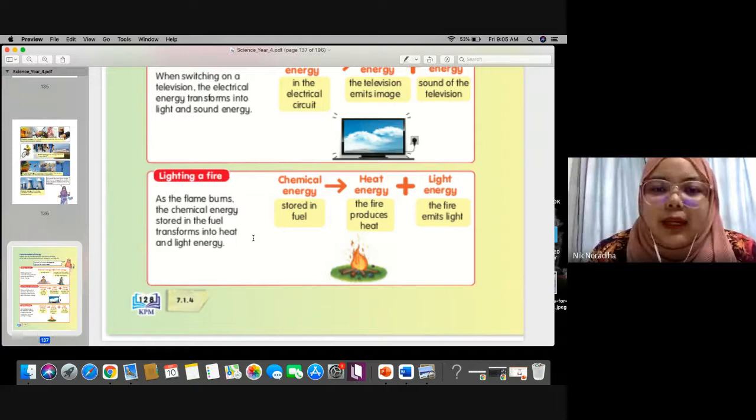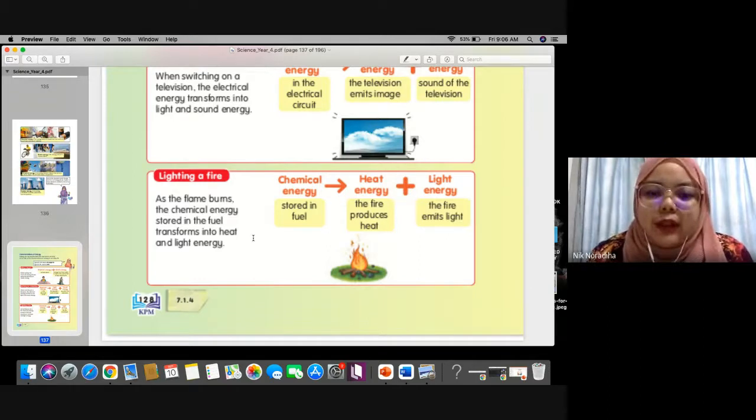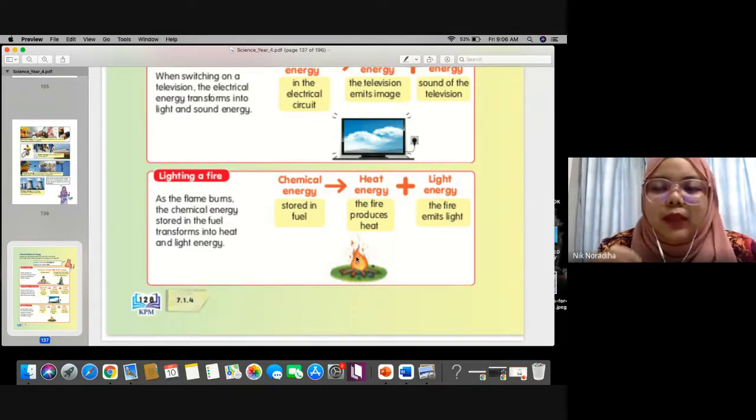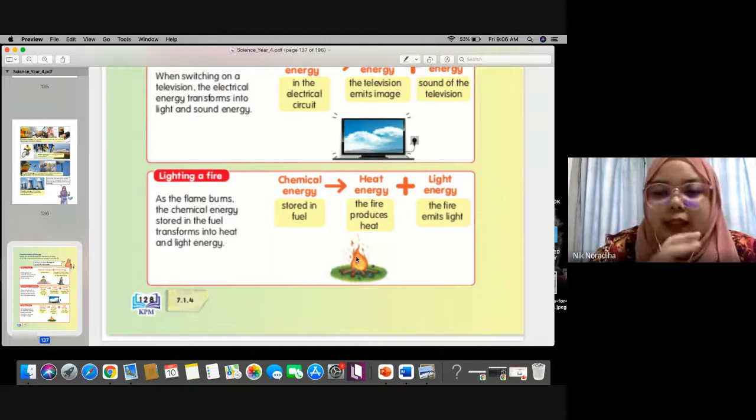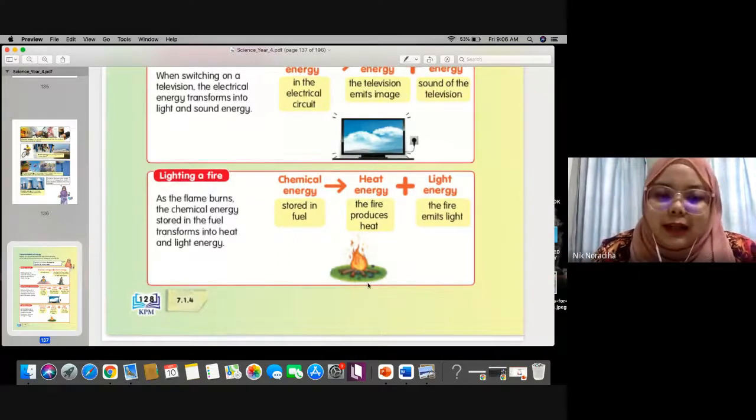Chemical energy we can find in your firewood or your coal or your fuel, or your food. After that, the chemical energy will change to heat energy after we light up a fire. The heat energy will be produced and also light energy, because you can see the light.